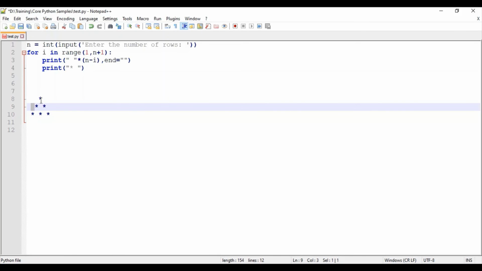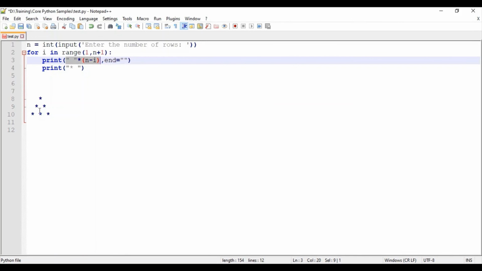The value of n is 3, 3 minus 2 would be 1, so I'll be getting only one space, and the same logic. Then in the last iteration, 3 minus 3 is 0, so the spaces would never be printed because the string into 0 results in empty. And then we will be getting the output.